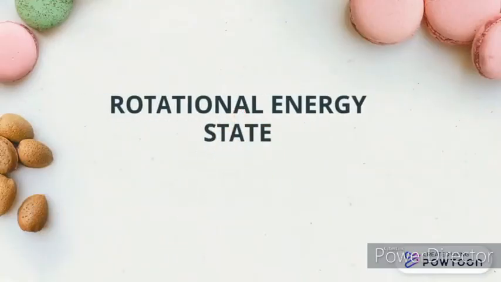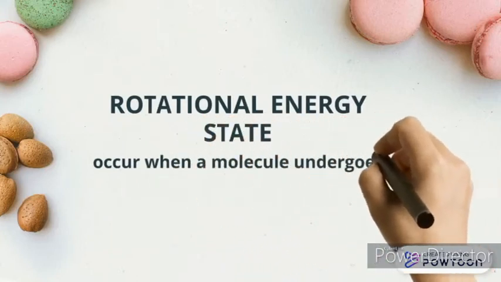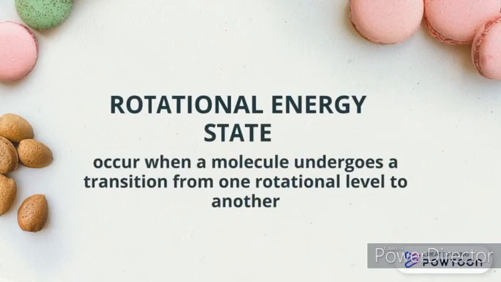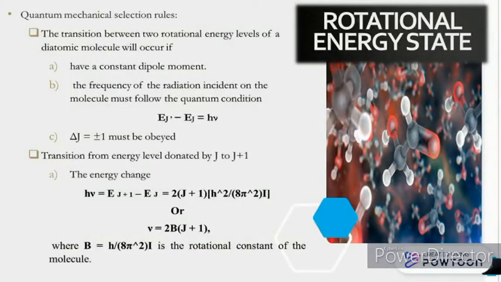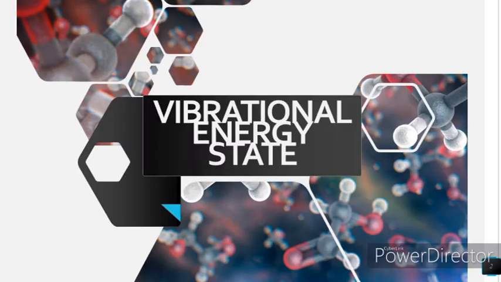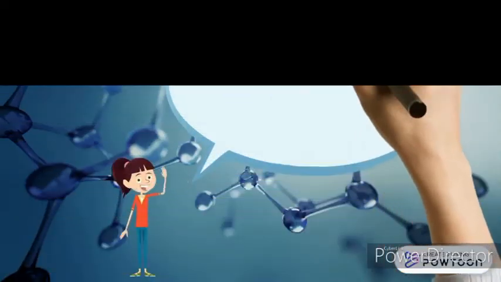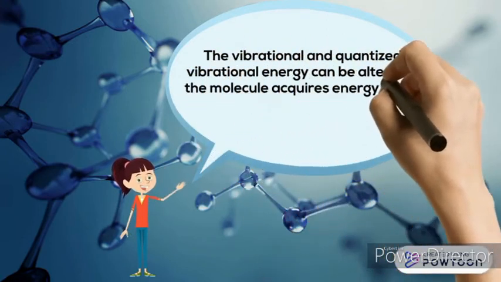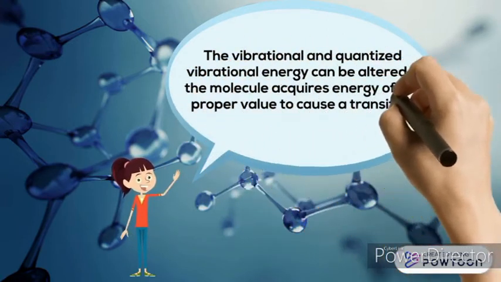Rotational energy states occur when a molecule undergoes a transition from one rotational level to another. This is the quantum mechanical selection rule. Firstly, it is for the transition between two rotational energy levels of a diatomic molecule. Secondly, for transition from energy level denoted by J to J plus 1. And quantized vibrational energy can be altered if the molecule acquires energy of the proper value to cause the transition between the quantized states.